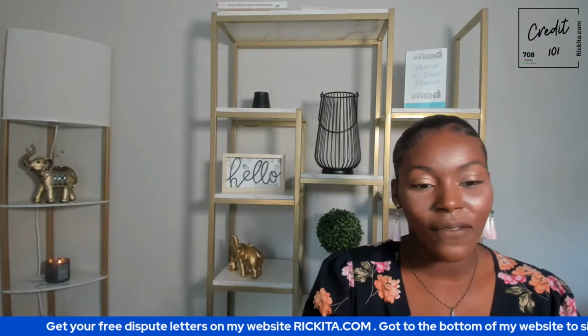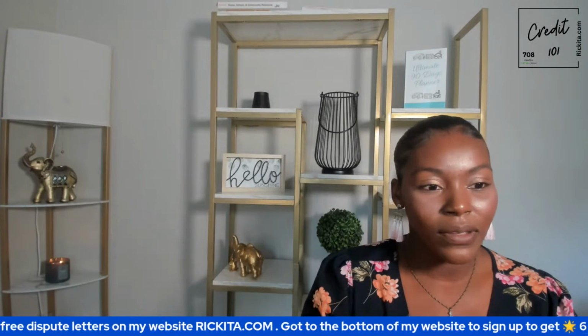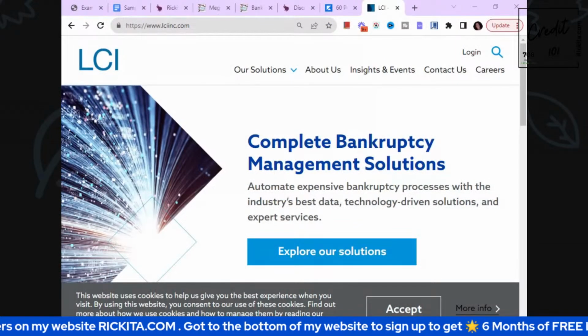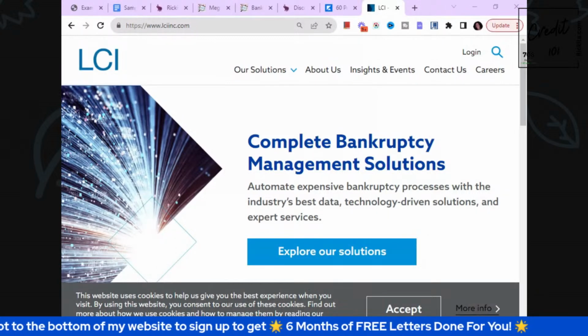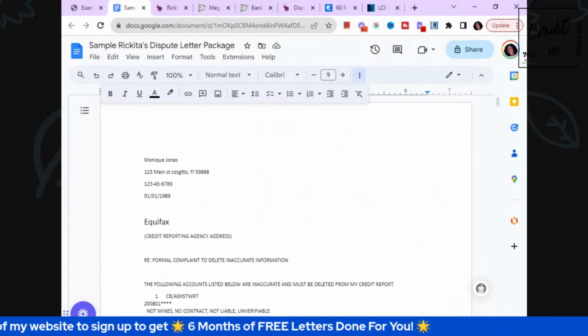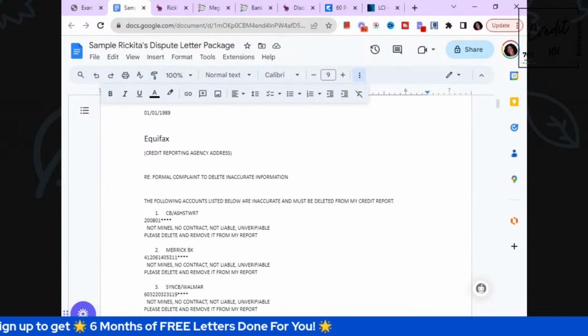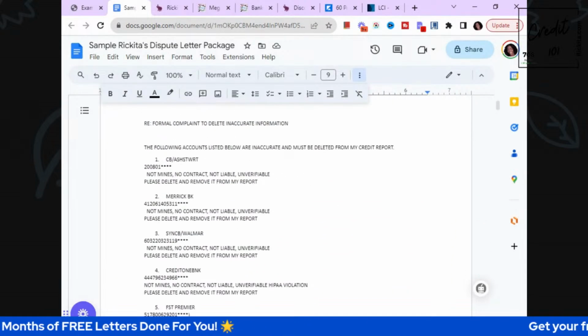And this is me just sending out our first rounds of dispute letters. I'm going to do another person next week. We're going to send out dispute letters for that person. I'm going to show you how I'm going to do their dispute letters, but I'm going to go ahead and finish out their letters behind the scenes.